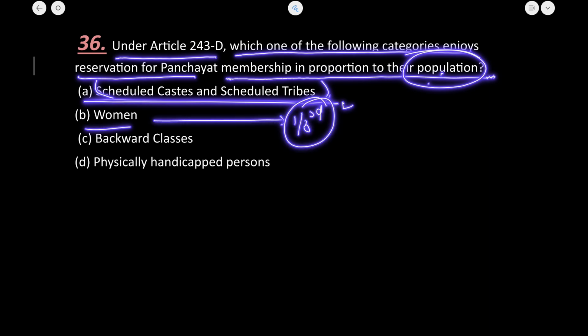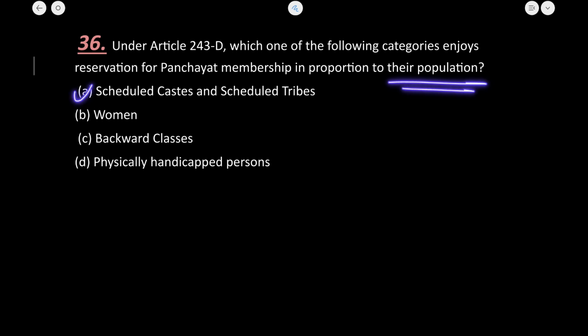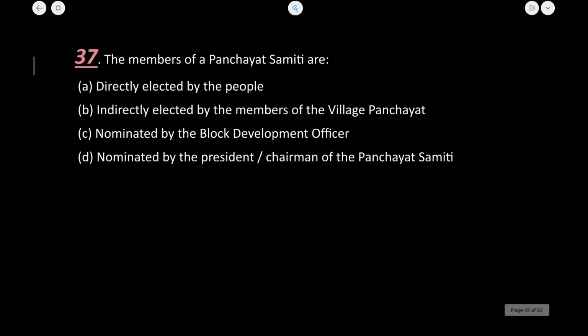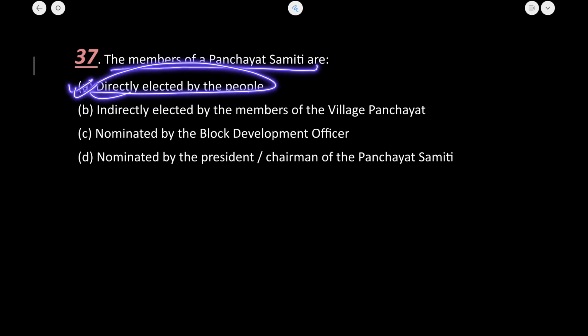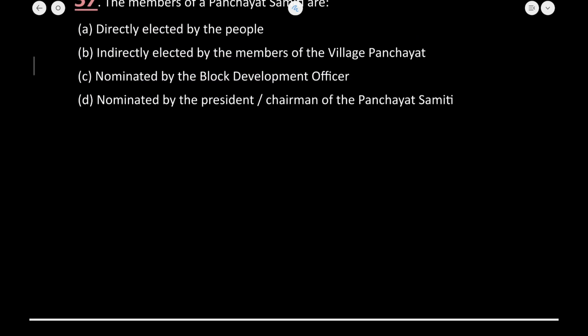Okay, so on the basis of population, scheduled castes and scheduled tribes are given reservation. So A is the correct option here. Next, the members of Panchayat Samiti are elected directly by the people, yes, and their chairperson is elected indirectly. Okay, this I have explained many times. A is the correct answer.